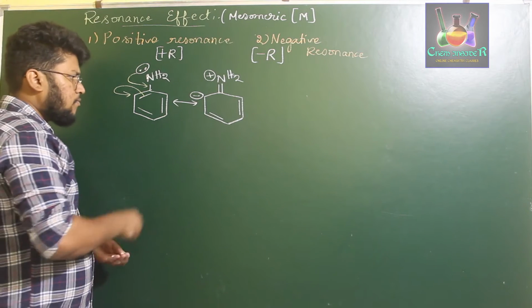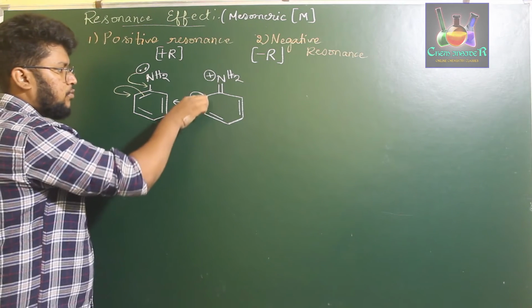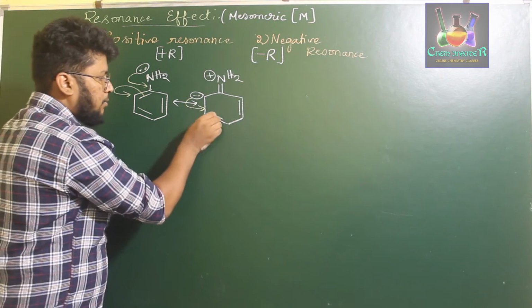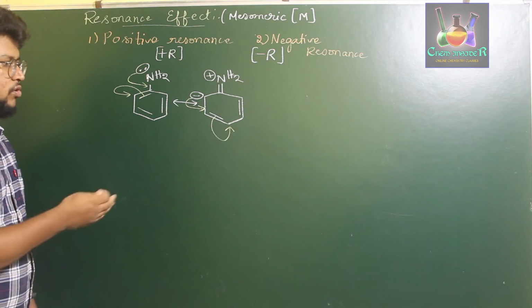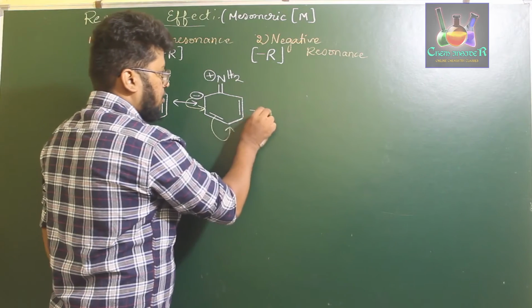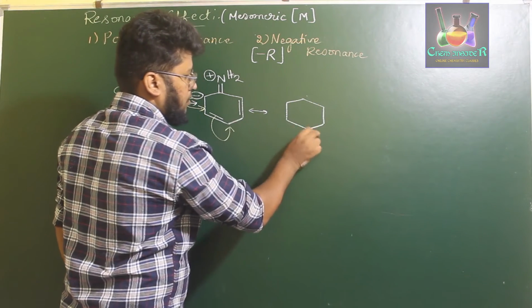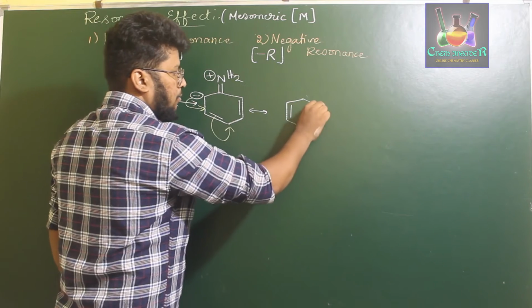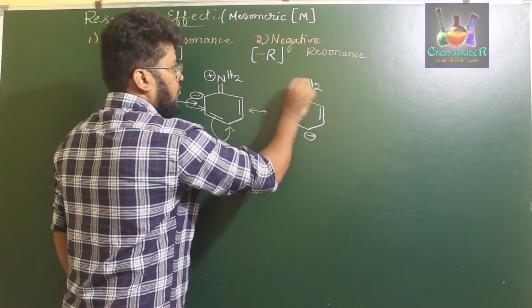It gets moved to a different position like this, and the double bond gets induced on another carbon, which is also called the para carbon. So now it will give a resonance structure like this: negative charge over here, double bond over here, and the double-bonded NH2 with a positive charge.